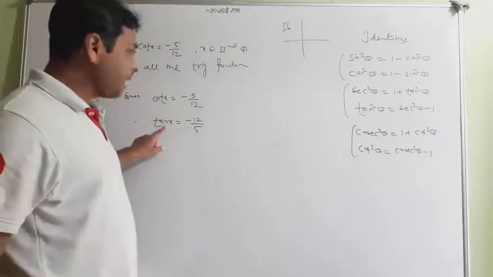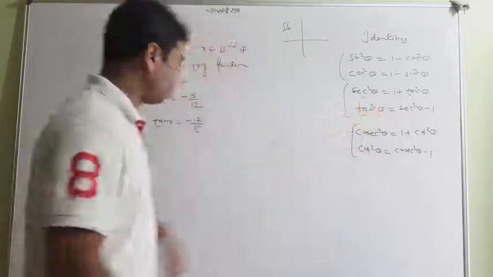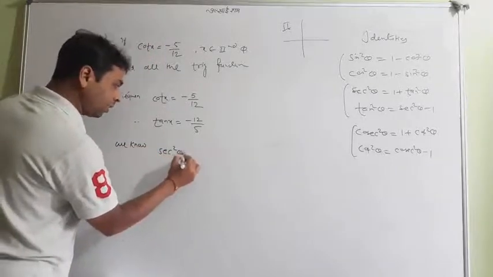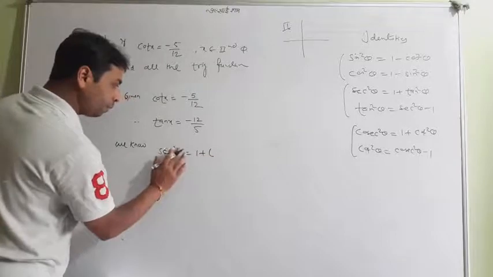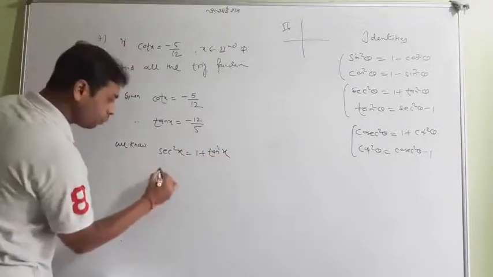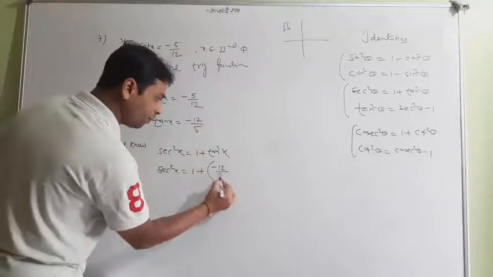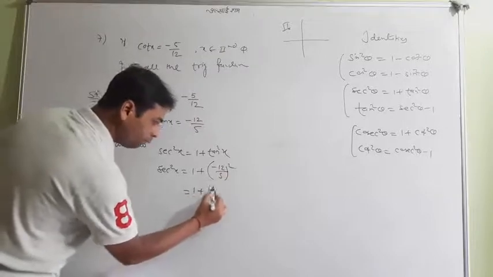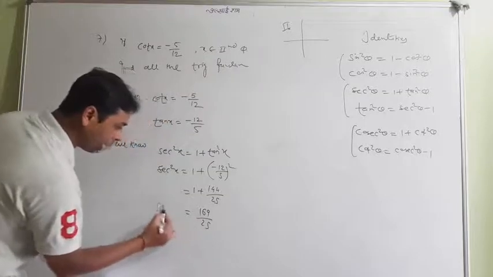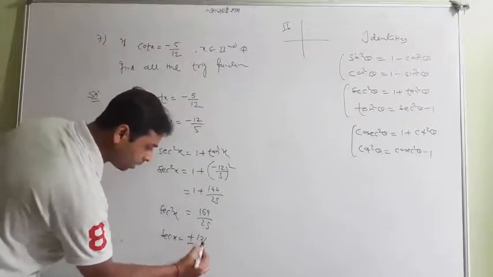Now tan is purely attached with sec. So I am now finding the value of sec theta. Look at, we know sec square theta is equal to 1 plus tan square theta. Very simple. You already have tan x. So put up the value here. 1 plus tan x is equal to minus 12 by 5 square. This is 1 plus 144 upon 25. This is after taking LCM 169. And sec x has two values, plus minus 13 upon 5